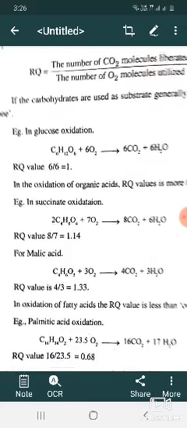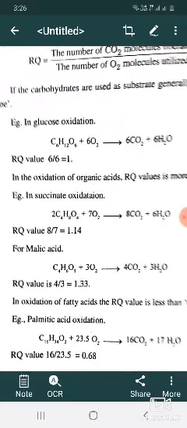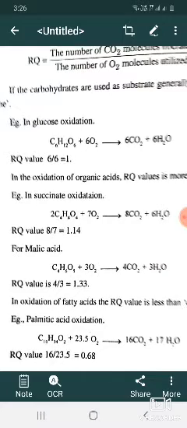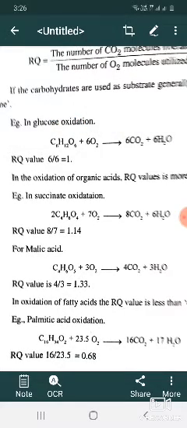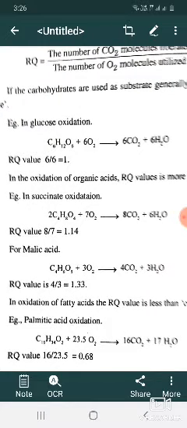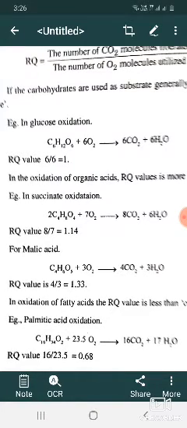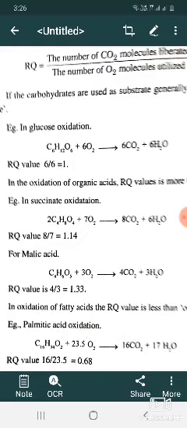For example, 2C4H6O4 plus 7O2 give rise to 8CO2 plus 6H2O. So here 8 by 7, that RQ value is 1.14.